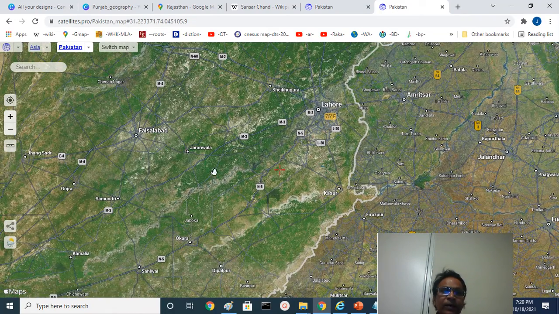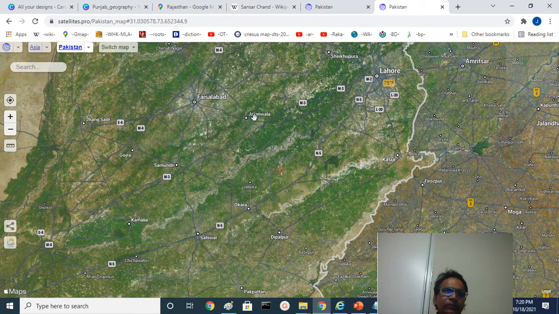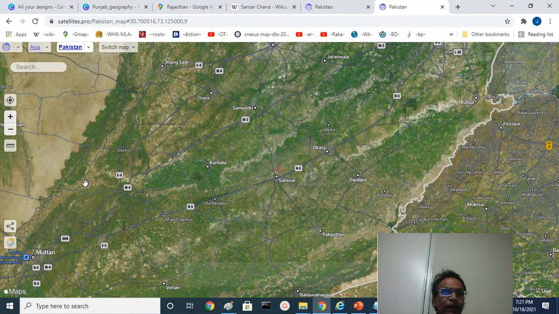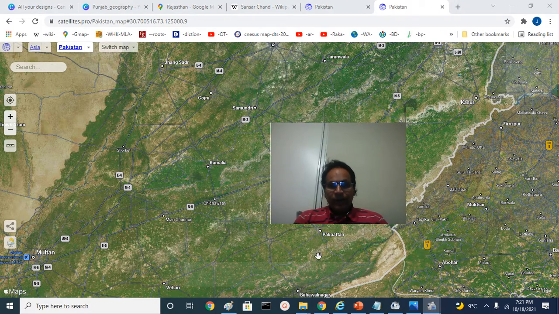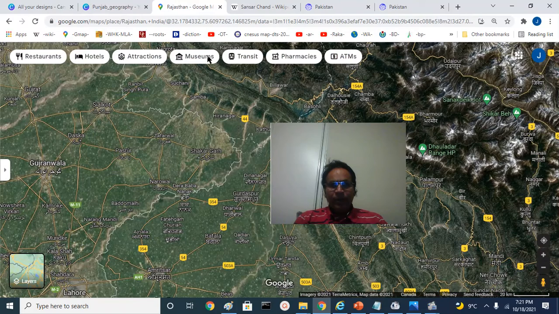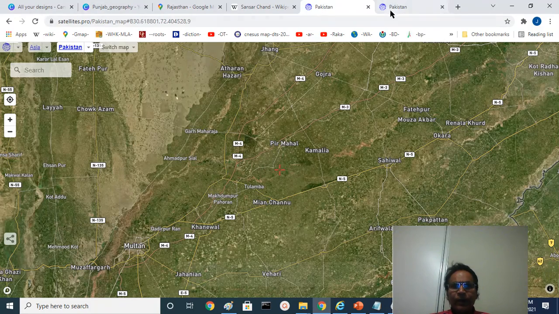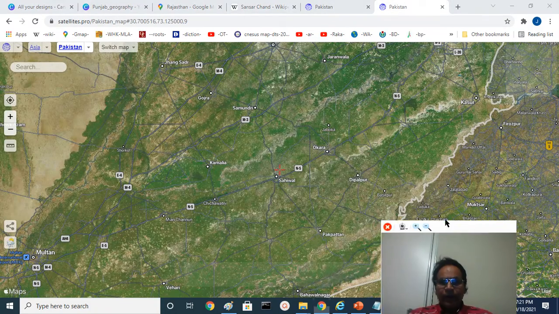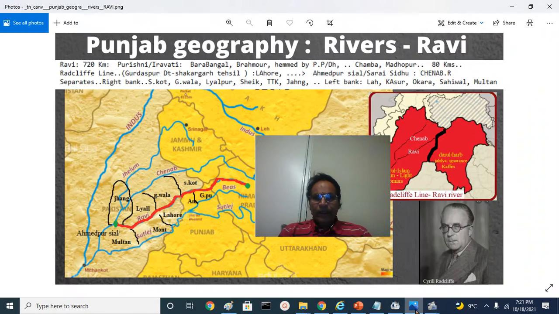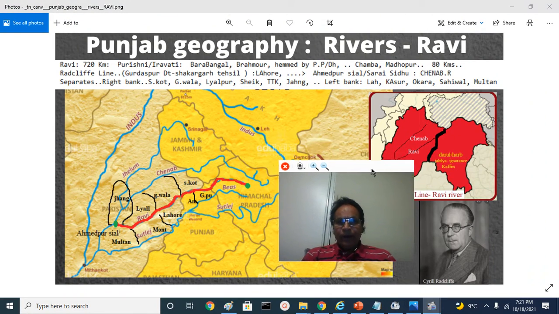So the Ravi river continues, and you can see Faisalabad in the north, Samundri, Toba Tek Singh, and finally Ahmadpur Sial. So that is what you see when you look at the map here, and the Google map and this map we looked at, and that is in a sense about Ravi River.